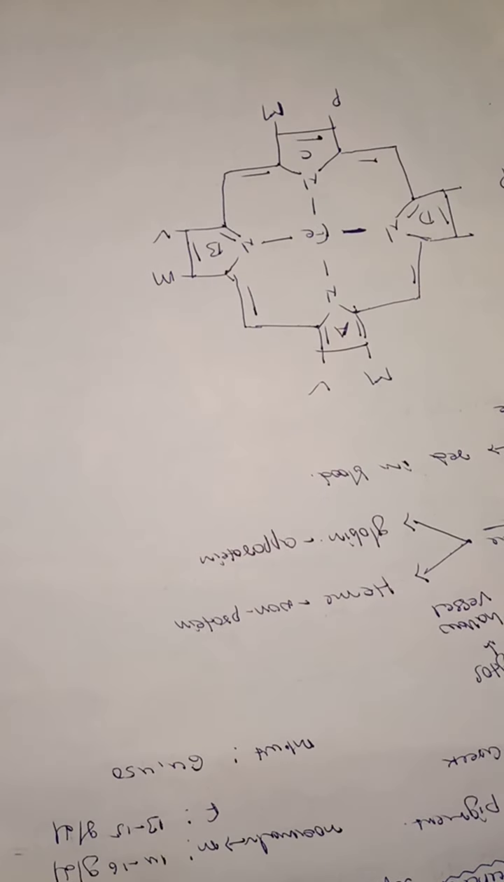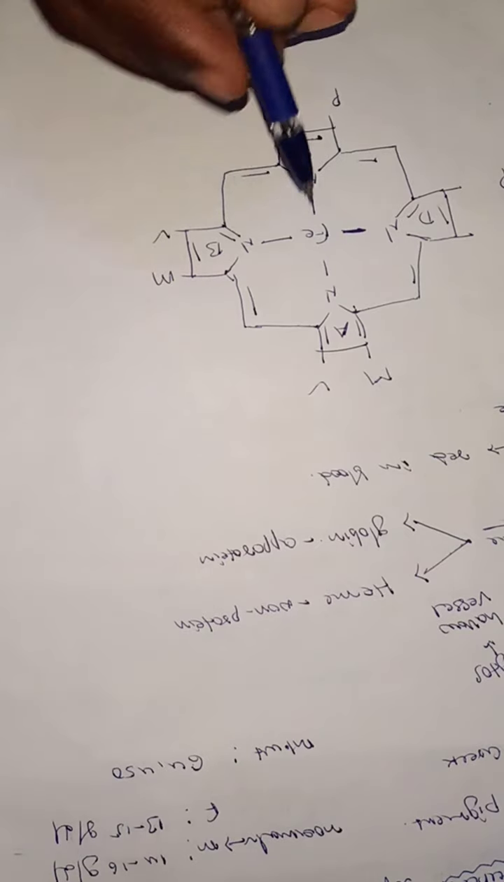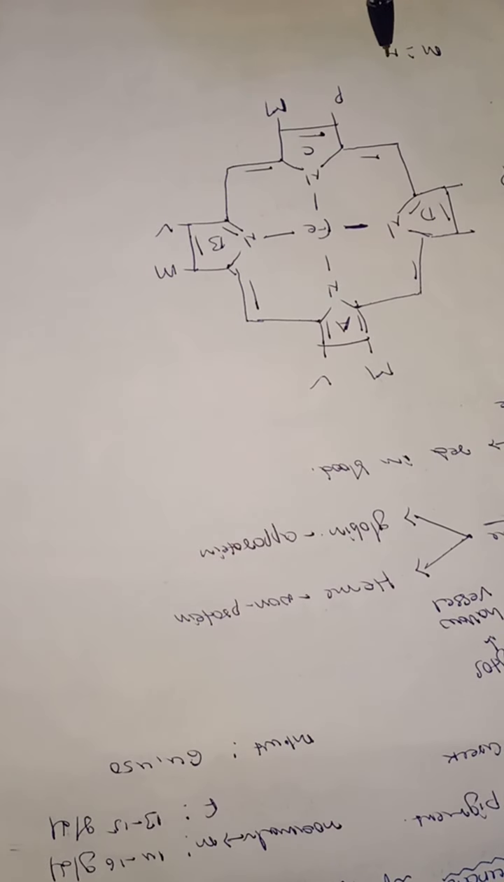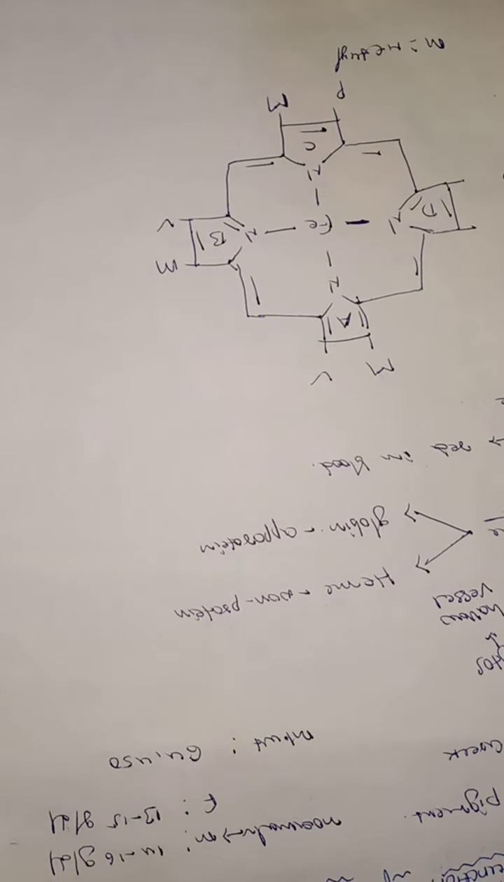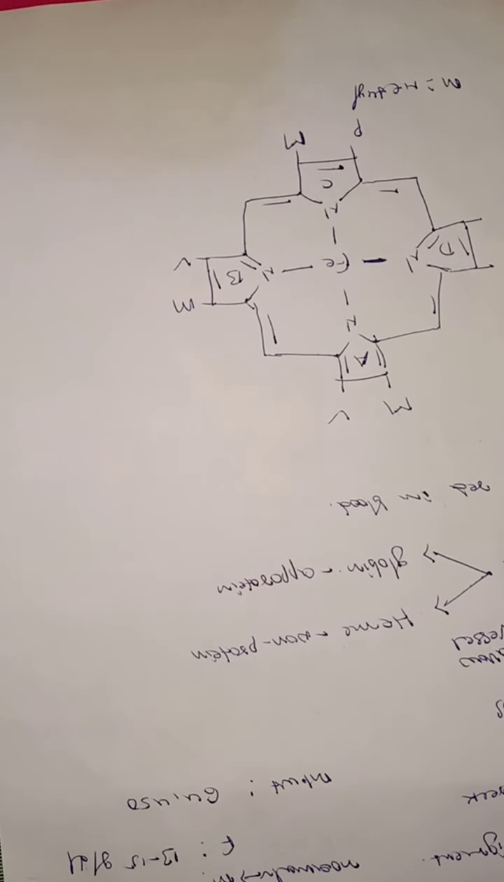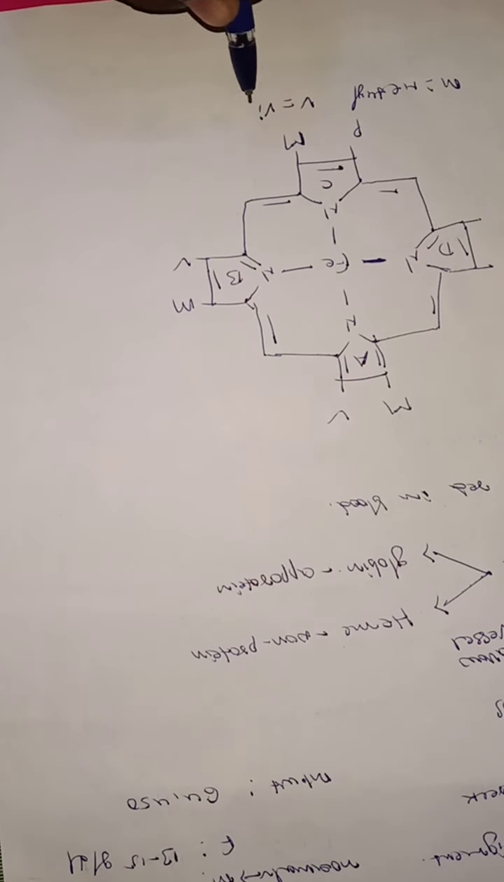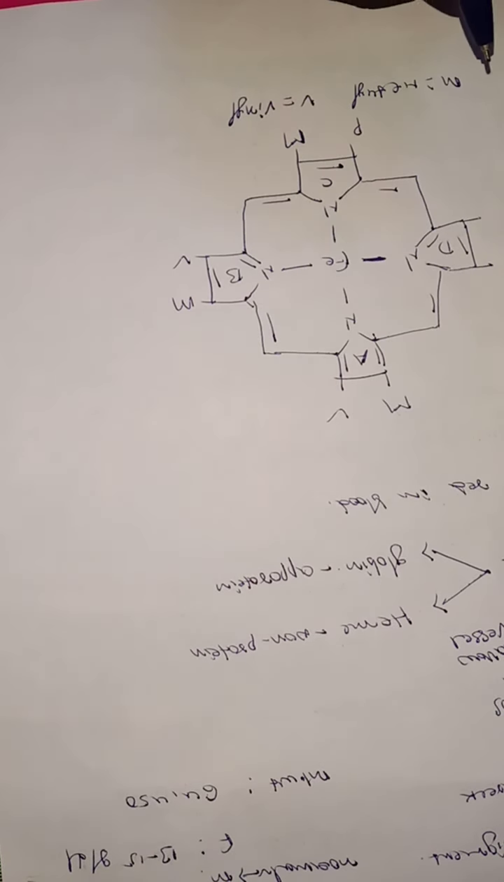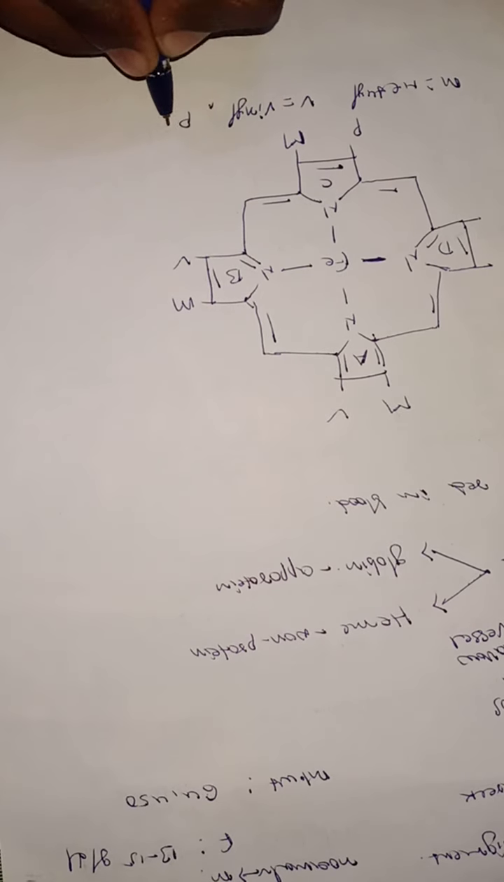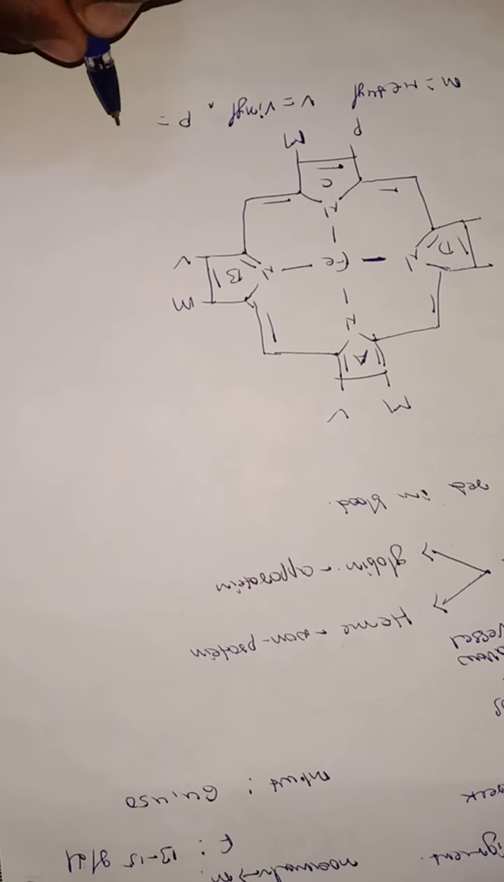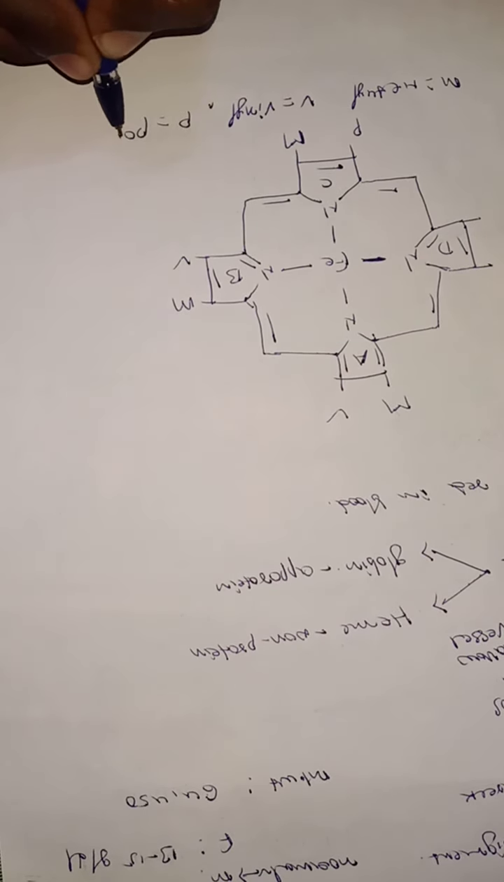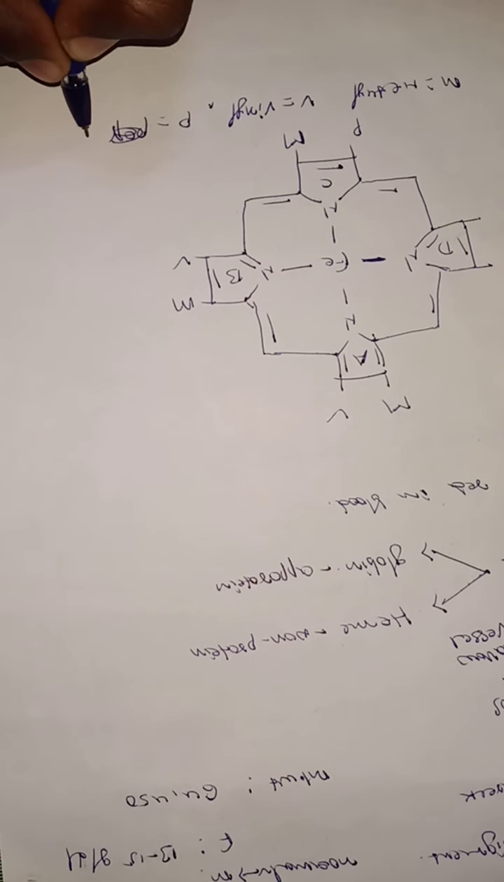So what is the M? M is methyl. M is known as the methyl group. The next one, what is the V? V is vinyl. The next one, what is the P? P is propenyl.